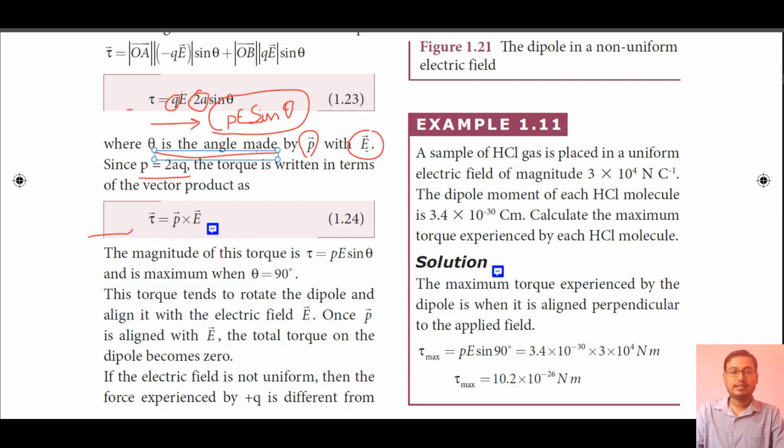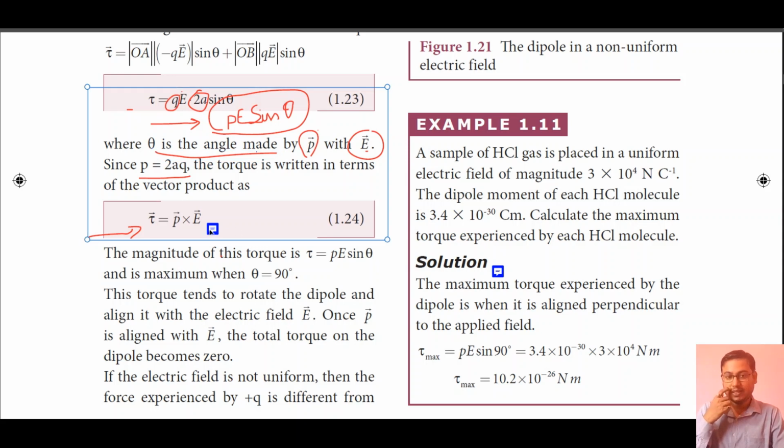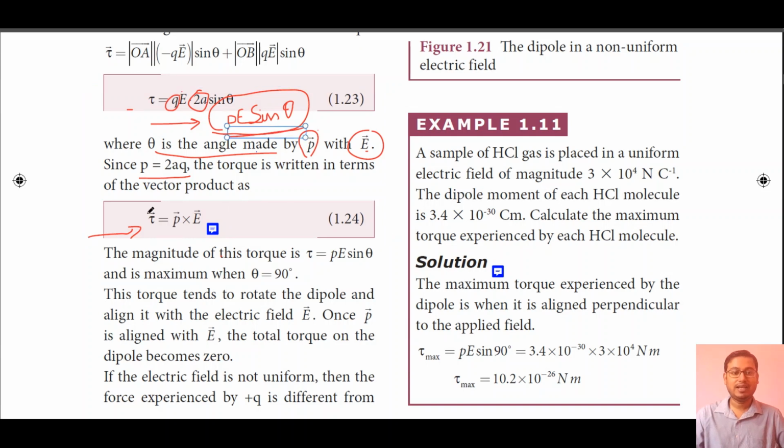Okay, in class 11th you have studied that vector A cross vector B is equal to AB sin theta. So if it is given AB sin theta, it can be written as A cross B. So here, as it is given P E sin theta, it can be written as P cross E, as given here in equation 1.24.